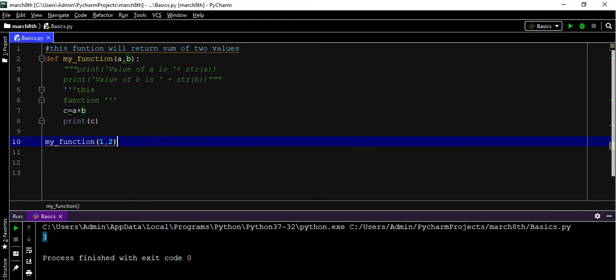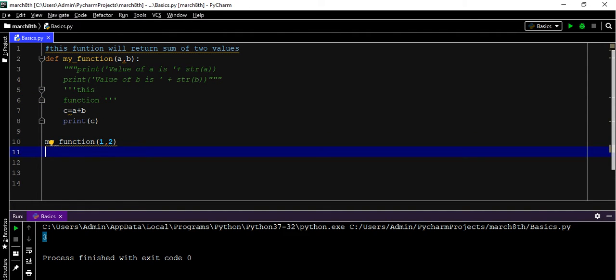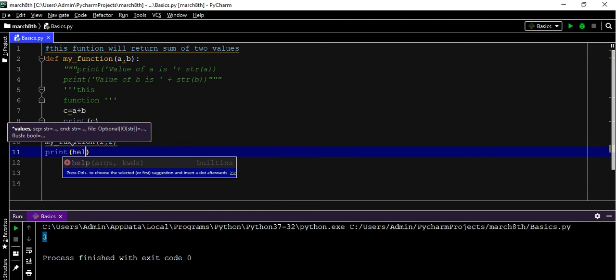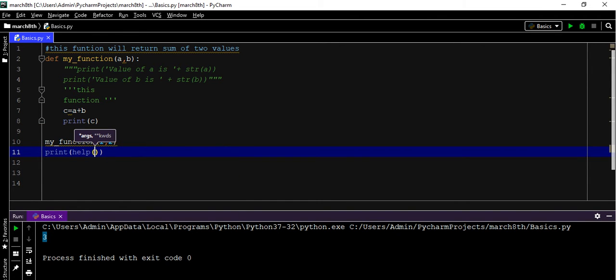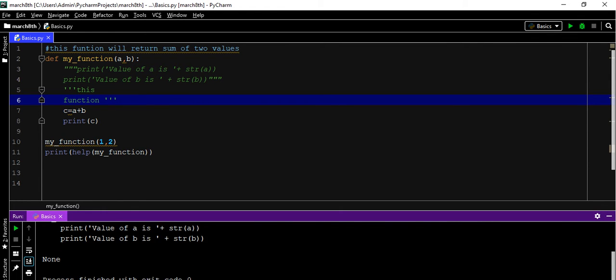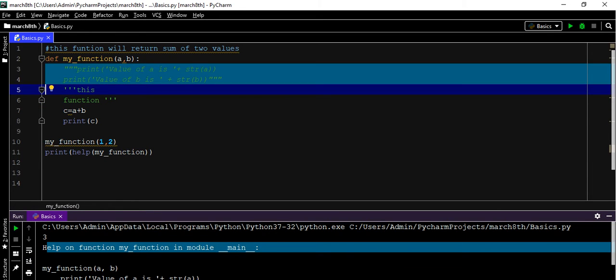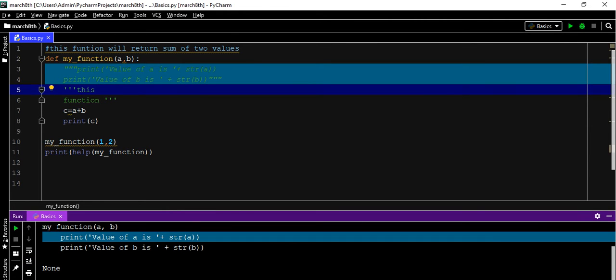We are saying this is a document string. How can we access this document string? If you want to see what a function does before using it, you can access its document string using the help function. Use help of and give the function name. Then it will display the document string. Whatever is in the triple single quotes or triple double quotes is considered a document string, and those lines will be printed.